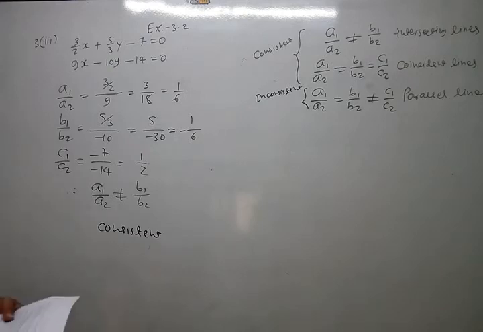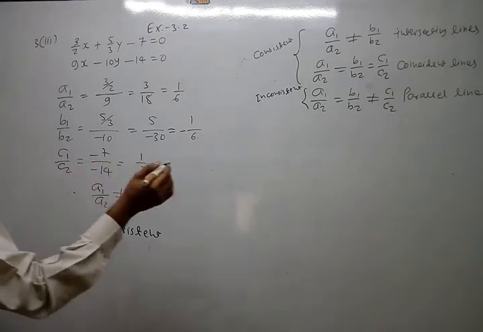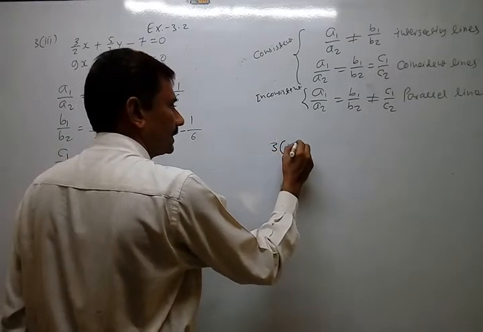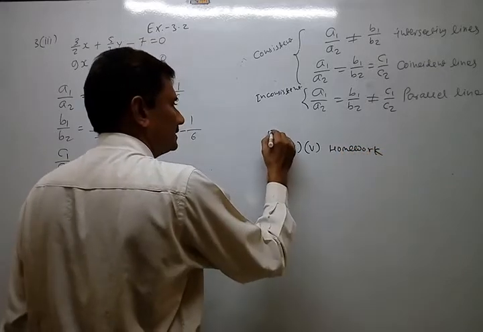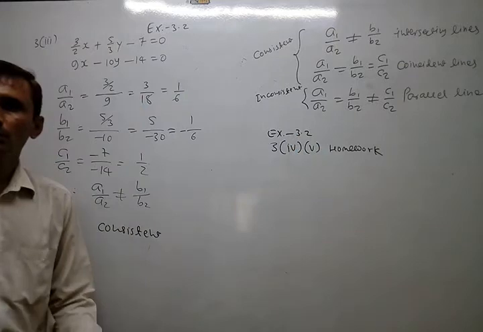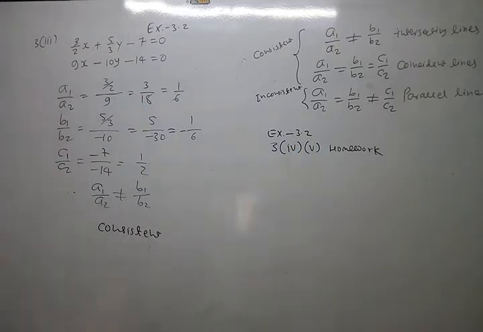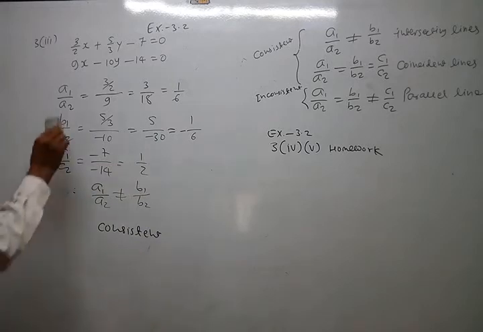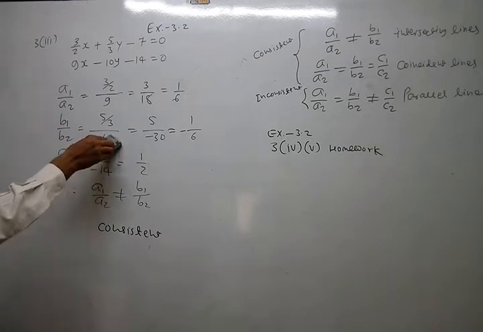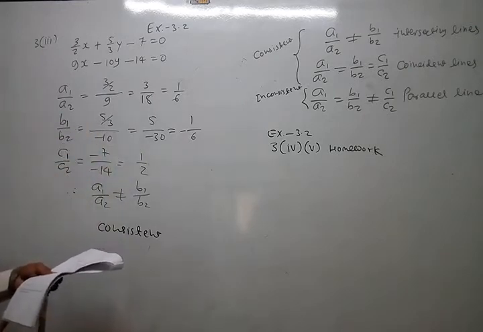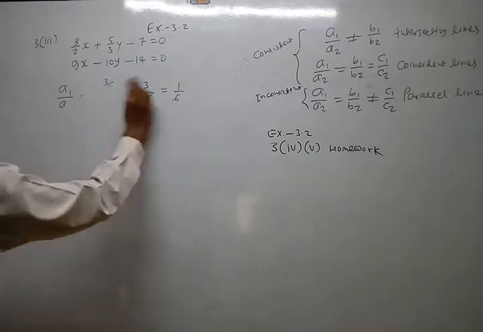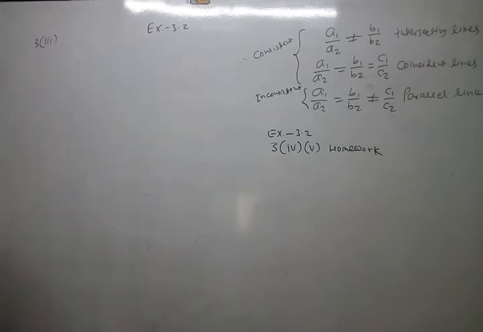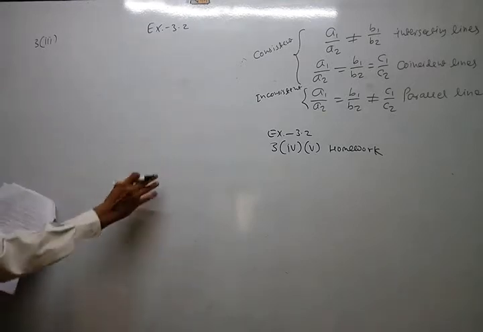Okay. Now the fourth and fifth, same way, in homework. So third, fourth, and fifth in homework. Okay. In the textbook we are talking about exercise 3.2. No graph is there. Just algebraic questions are there. Here only one thing is new. A fraction is given. If a fraction is given here also, then you just... it is not given that way, so I am not explaining that.